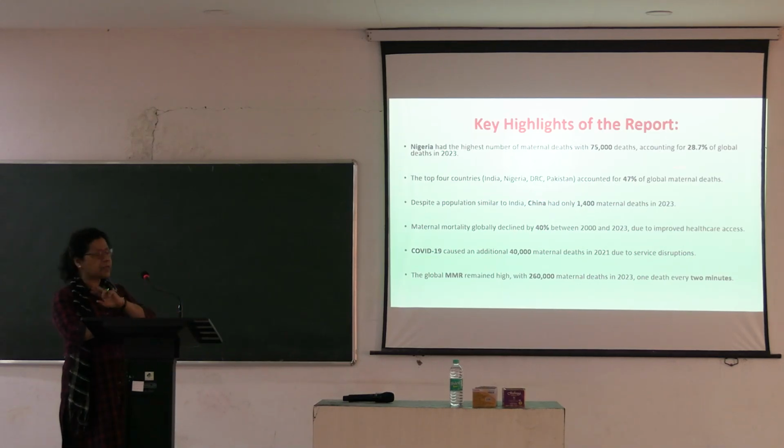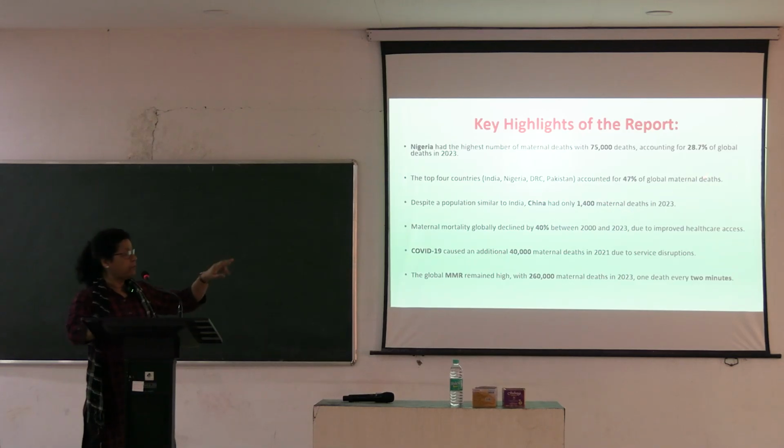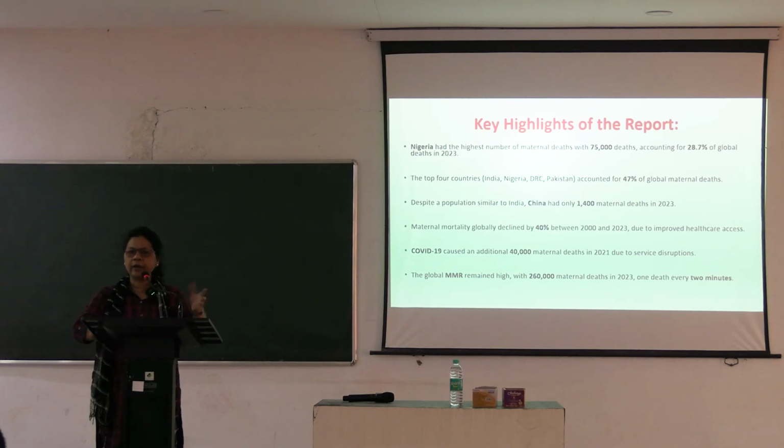Top 4 countries are Nigeria, India, Democratic Republic of Congo, Pakistan, accounting for almost, say, 47% of the total global deaths. China has a population similar to India. India is supposed to be the most populated country. I think you know about that. What is the population right now?